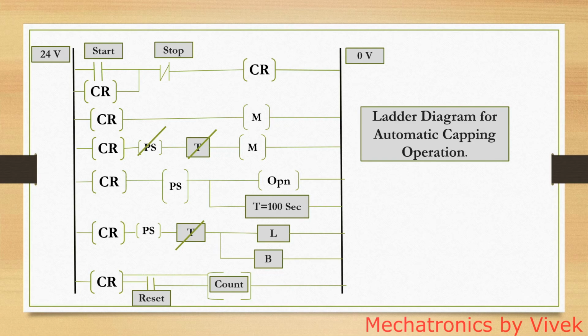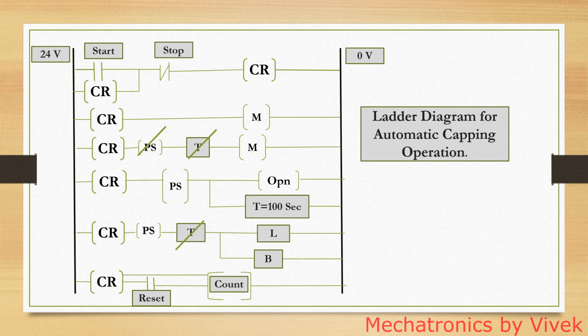Okay, now in the second rung the central relay is on, and therefore the motor is on. Now you know that when the photo sensor senses a CAN, the motor has to stop for operation, correct? So what is the logic required here? When the central relay is on, when the photo sensor is not true and the timer is off, in that case the motor should run. Okay, that is the logic we are applying here. The conveyor should run when the photo sensor is not true and the timer is off, that means the process is complete, therefore the motor can run.